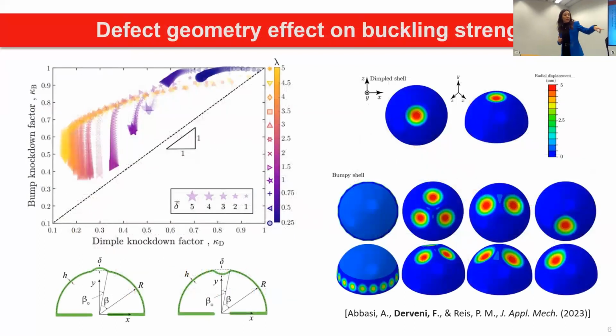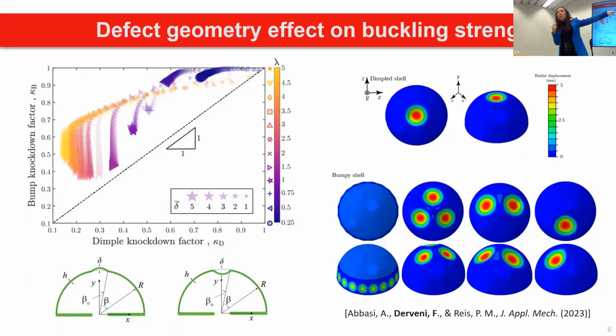Now, one follow-up work that I'm involved in as well, recently published, is actually focusing on shells with one imperfection, but instead of having this Gaussian dimple, which is the most common imperfection in the literature, we are also introducing bumps. So we're talking about outward or inward deformation. This is a dimple, this is a bump. And we found that the knockdown factor of shells with bumps is always higher than the knockdown factor of shells with dimples. This also had to do with the failure mechanism.